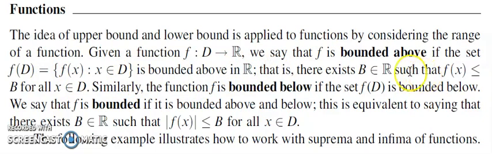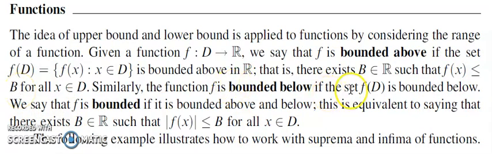That means there exists a real number b such that f of x is less than or equal to b for every x in D. Here the set consisting of the elements f of x should be bounded above, meaning all the f of x where x is in D should be less than or equal to a real number. This real number is an upper bound of the function.